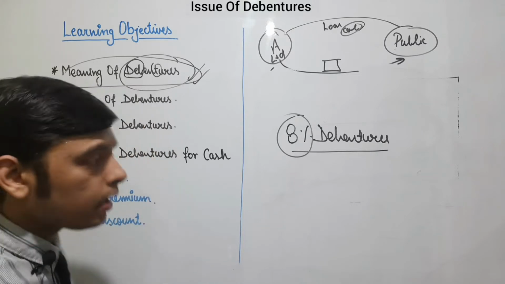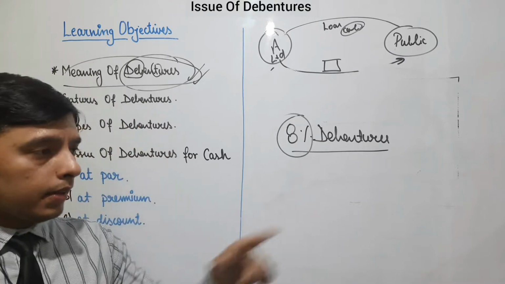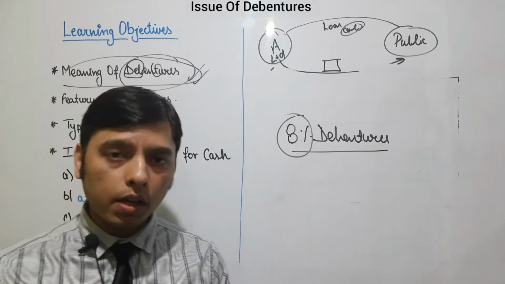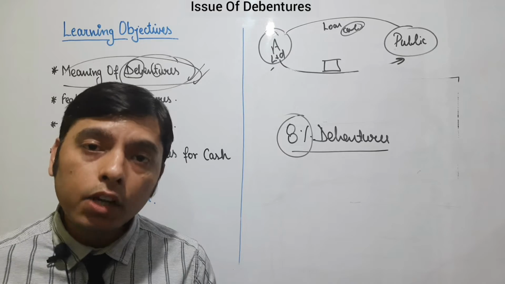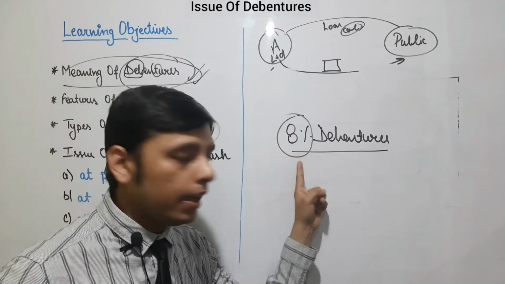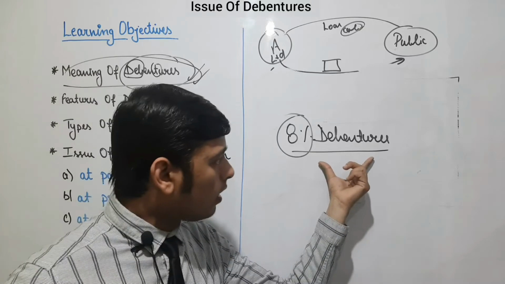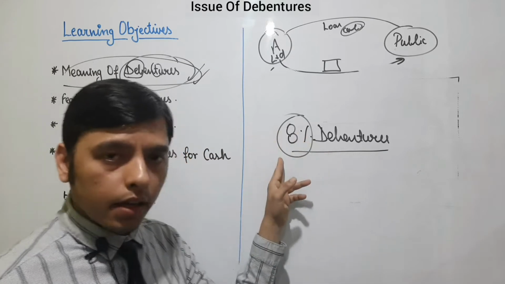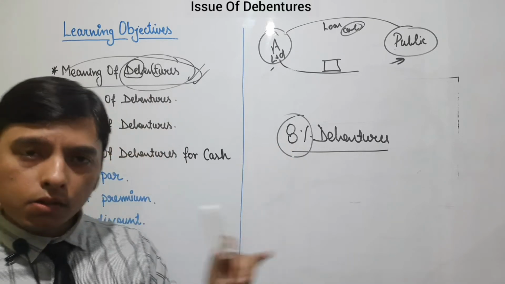Now what is this coupon rate? The company is raising a loan from the public. The public will demand interest from me because they are giving a loan to the company. I will pay them interest. What should be the rate of interest? That is written here as 8%. In front of every debenture, a coupon rate is written before the name of that debenture. This 8% is called the coupon rate. I think this point is also clear.